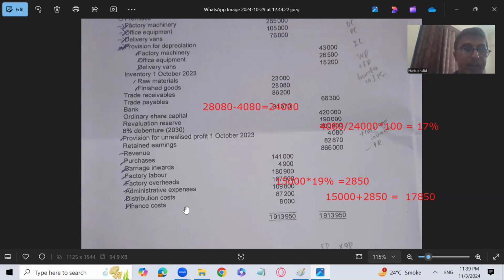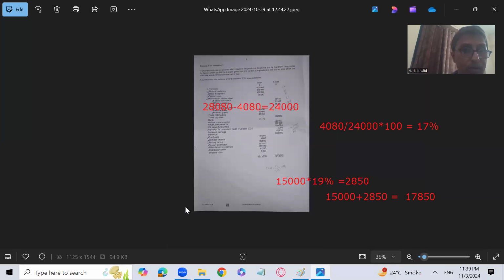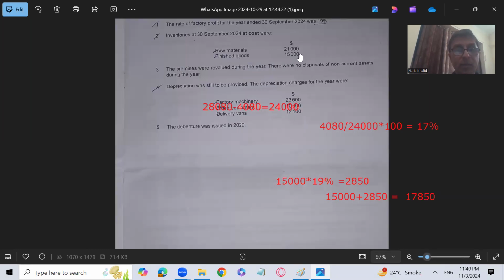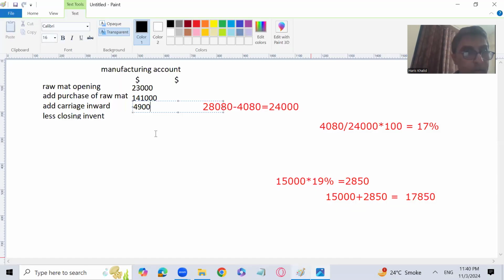Okay, let's move forward. Let's see the closing inventory. Let's see what is the amount of closing inventory, raw material closing. The amount given in the question is 21,000. As it is already at cost, we are supposed to write it also at cost, 21,000.